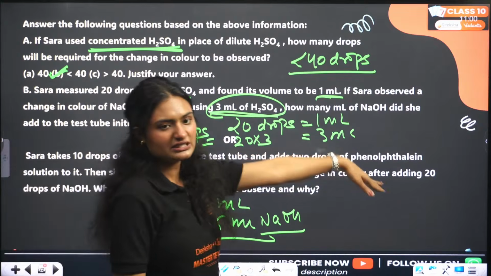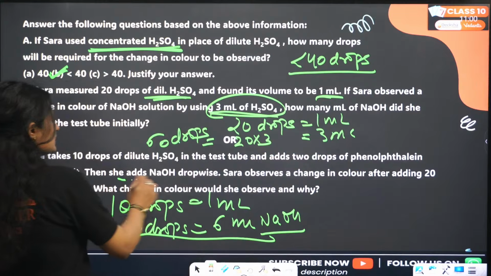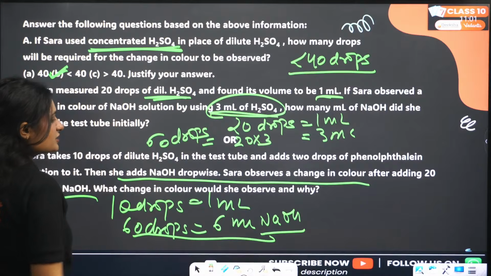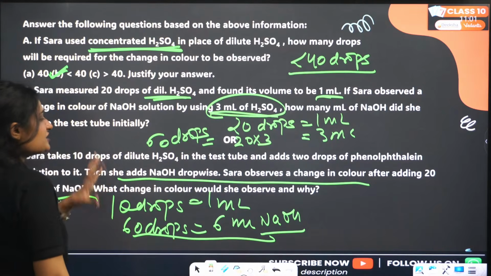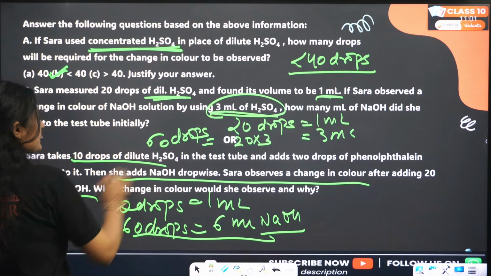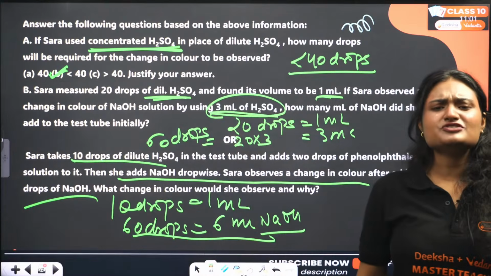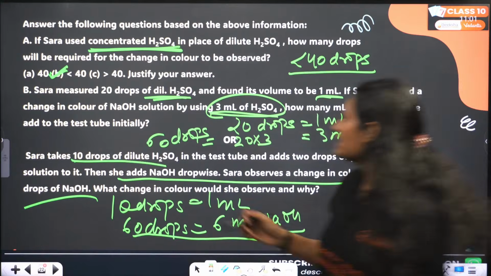The question is, Sarah takes 10 drops of dilute sulfuric acid in a test tube and adds 2 drops of phenolphthalein solution to it. Then she adds NaOH solution dropwise, and observes a change in color after adding 20 drops. What change in color would she observe and why? So after she added 20 drops, 10 drops of sulfuric acid is there. Okay, she added 2 drops of phenolphthalein. If she added 20 drops, so she had sulfuric acid,